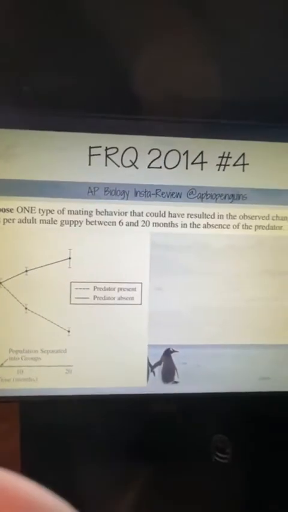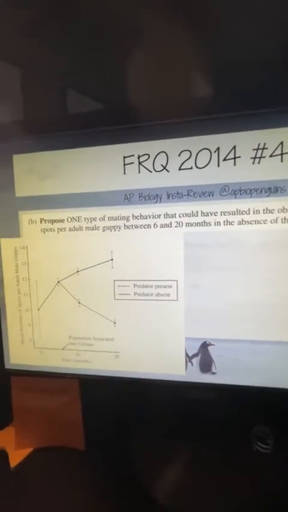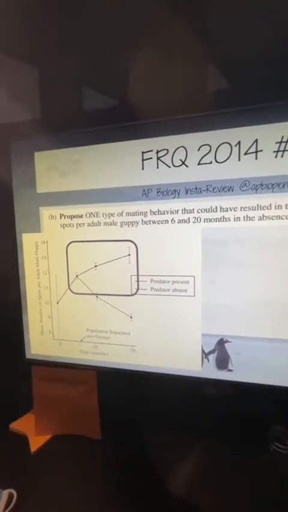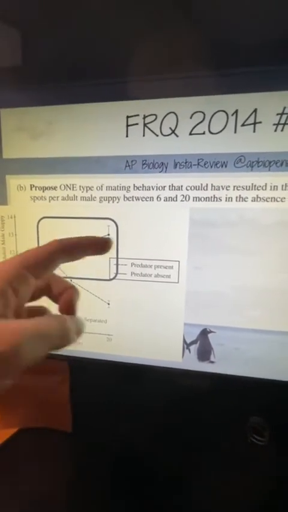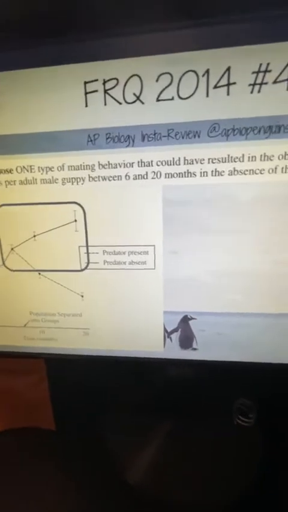So the second part of this question says, propose one type of mating behavior that could have resulted in the observed change in the number of spots per adult male guppy between 6 and 12 months in the absence of a predator. So when there's no predator, we see an increase in the number of spots. Why would I see an increase in the number of spots?